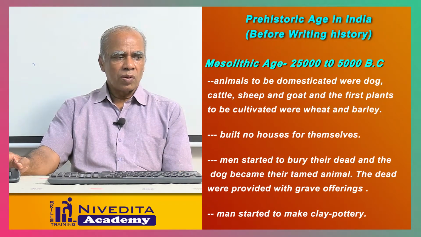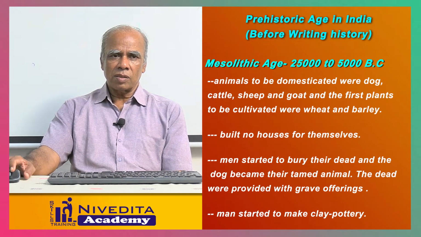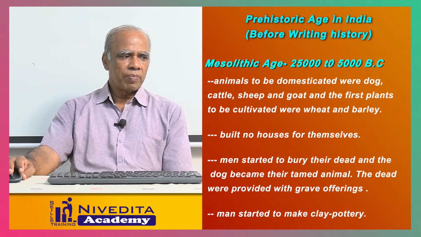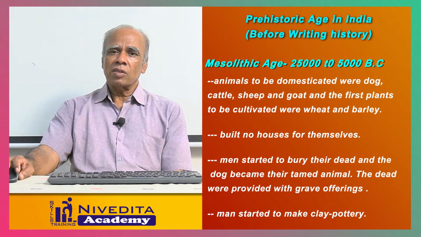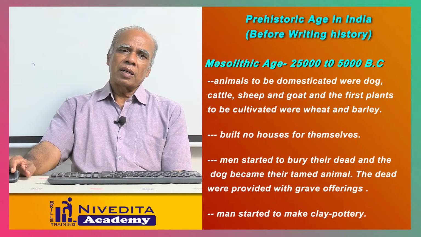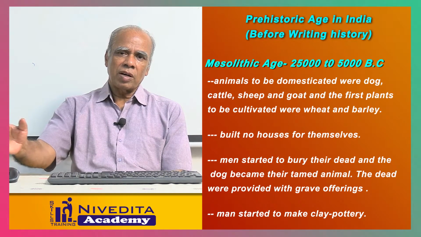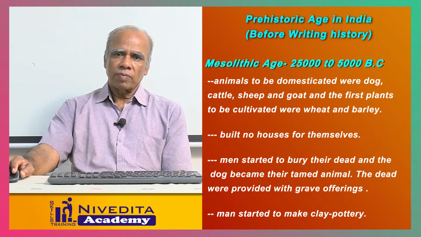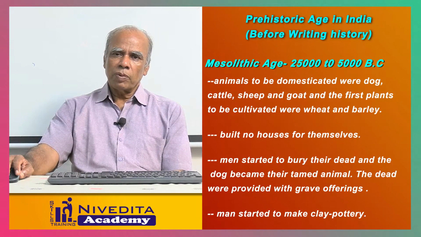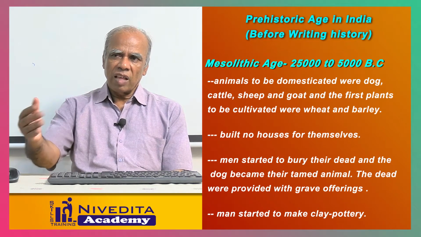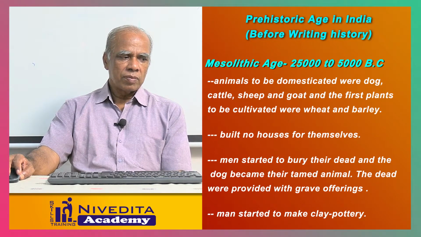They did not build any houses for themselves. During that time also they were living only in the caves. Later on in this Mesolithic Age, men started to bury their dead bodies. Dog was a pet animal. They tamed some other animals also. Dead people were given grave offerings. Clay pottery also was made later on.